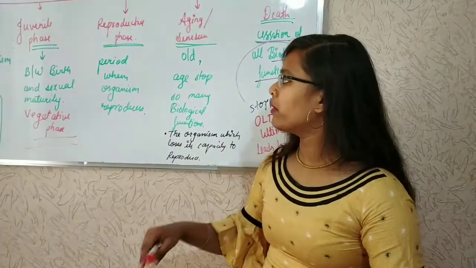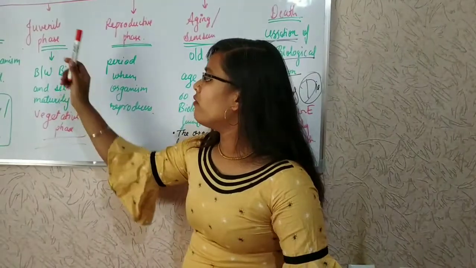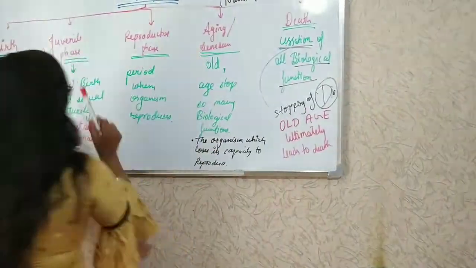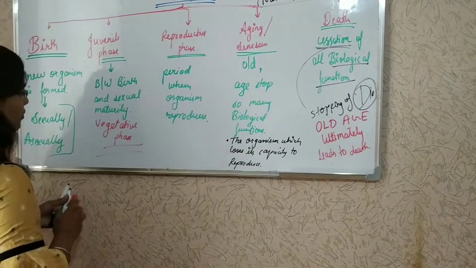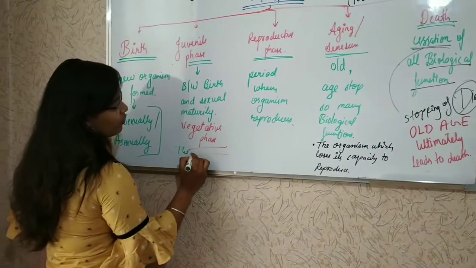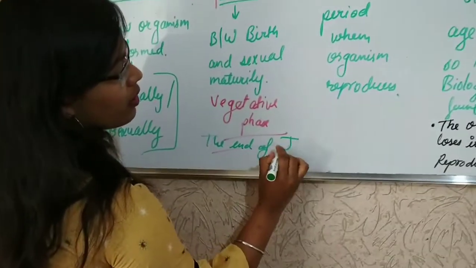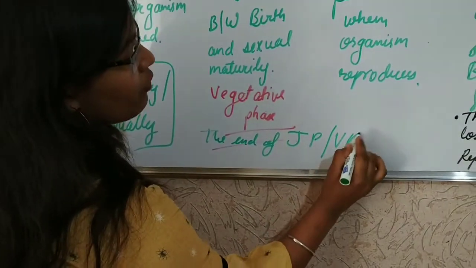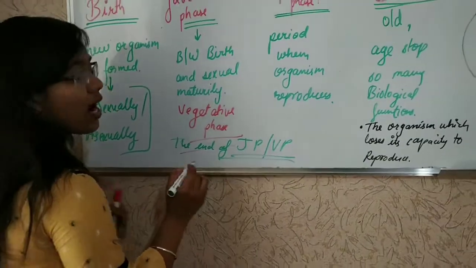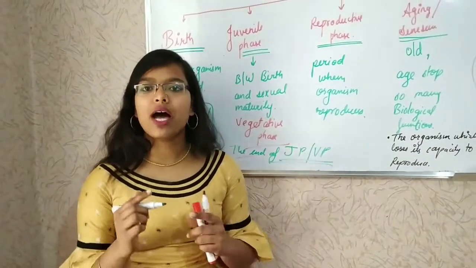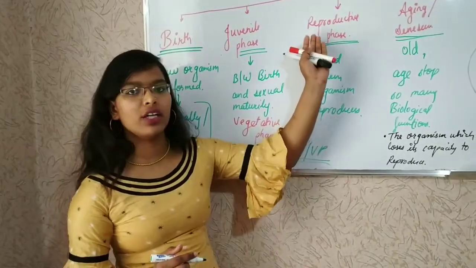That time period is known as the juvenile phase or vegetative phase. The end of the juvenile or vegetative phase marks the beginning of the reproductive phase.